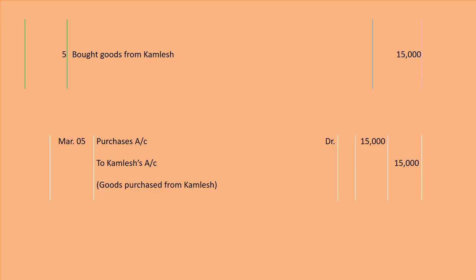Purchases account is related to nominal account, and according to the rule of nominal account, debit all expenses and losses, and credit all incomes. So here the expense is there in the name of purchases account. So purchases account will be debited with rupees 15,000. We will write March 5th purchases account debit 15,000 to Kamlesh.